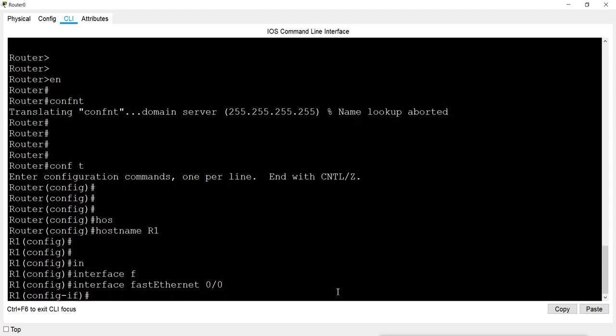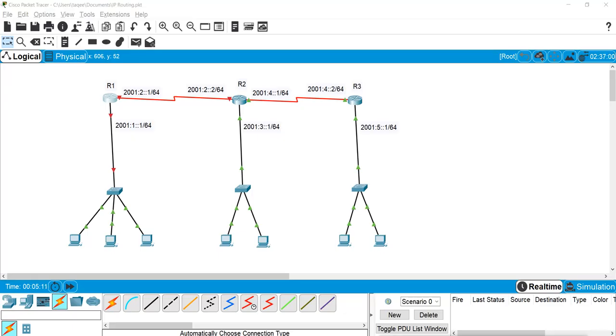On FastEthernet 0/0 I have decided to configure this IP.